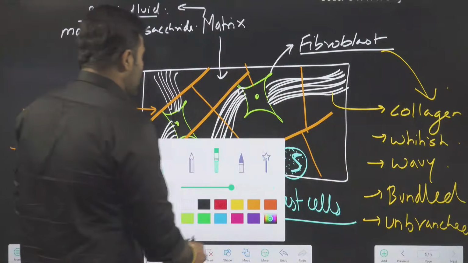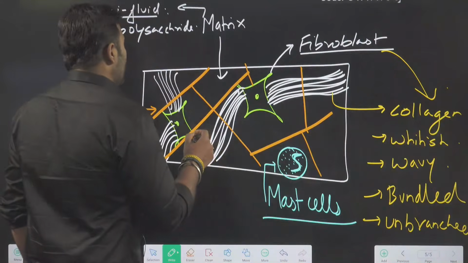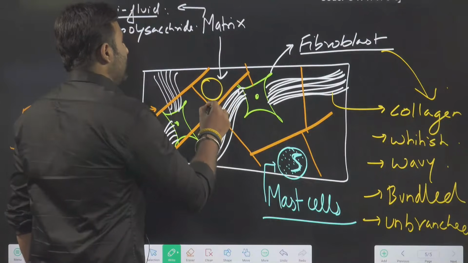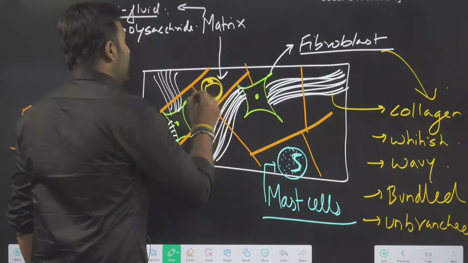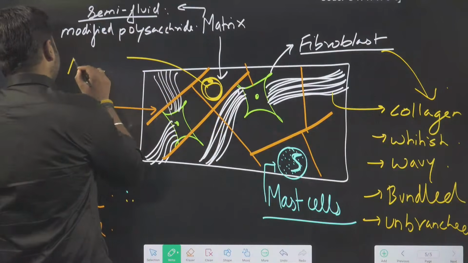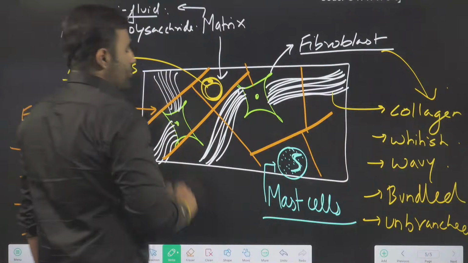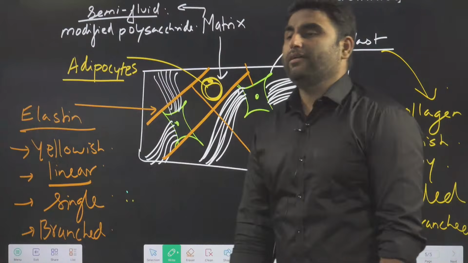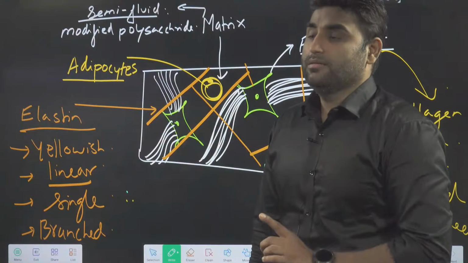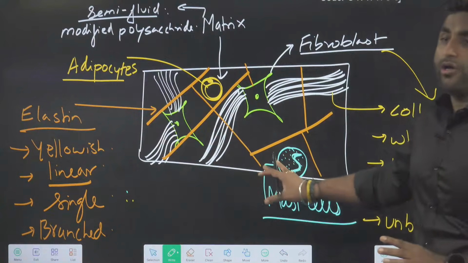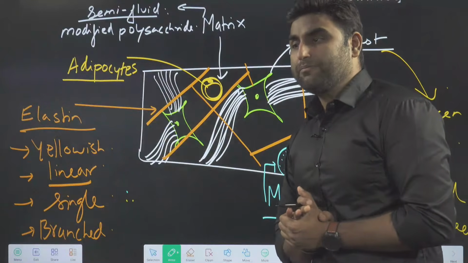Let us make another cell. One more cell. Fat storing cell. Which will be the fat storing cell? Tell me. The fat storing cell will be your adipocyte. So areolar tissue also has adipocytes, the fat storing cells. We are talking about areolar tissue. There is adipocyte also present in it.